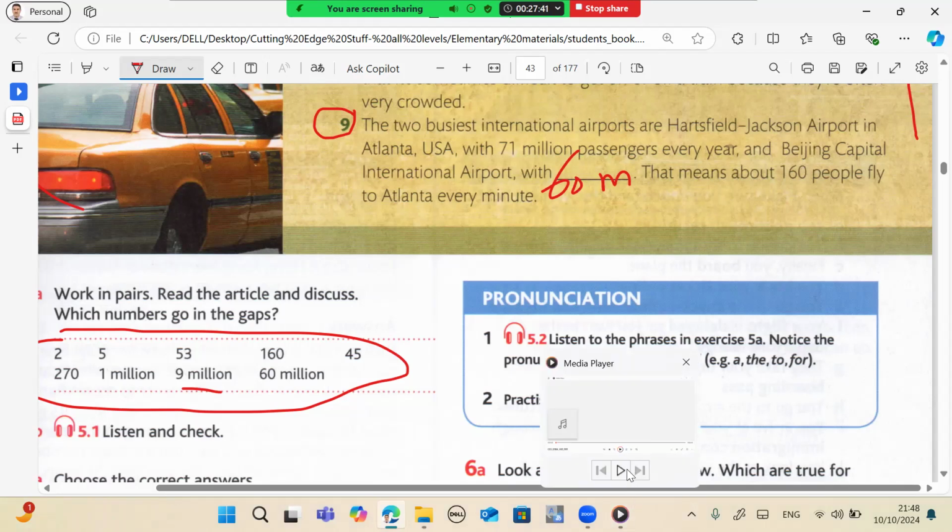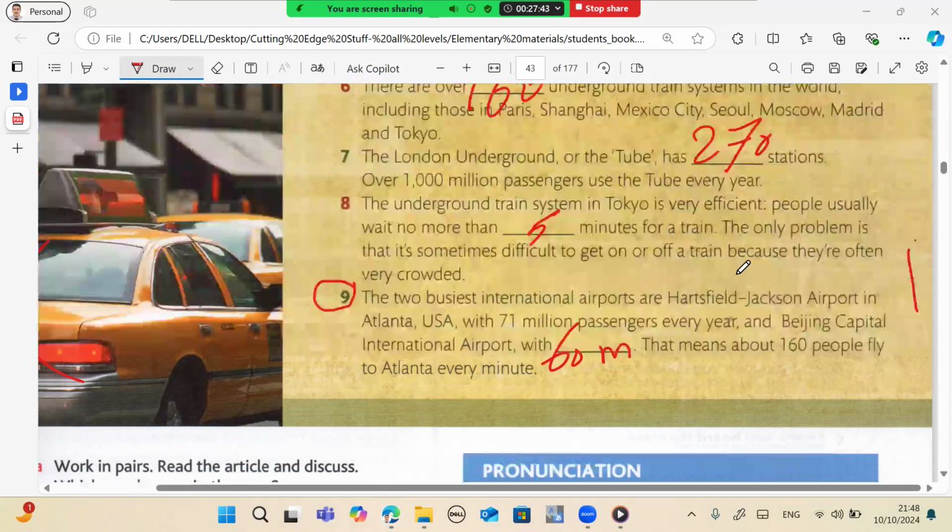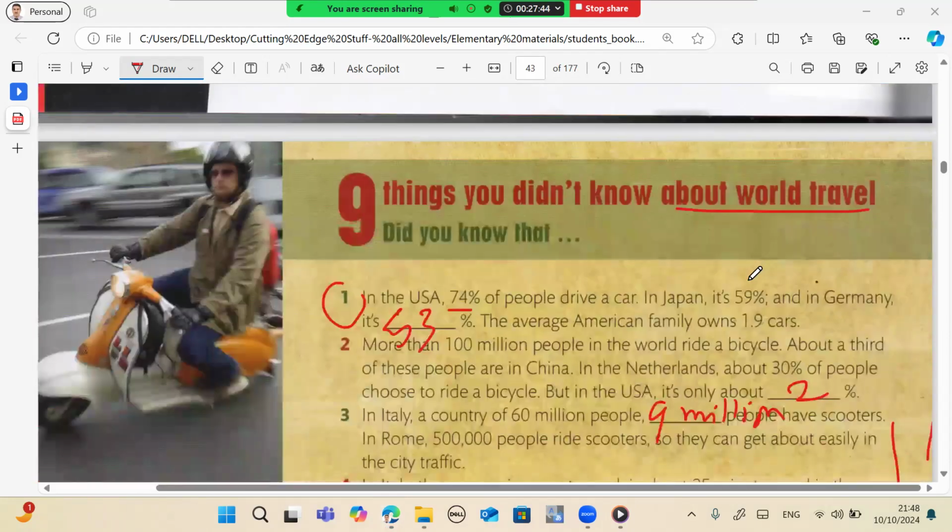Unit 5, Recording 1. 1. In the USA, 74% of people drive a car. In Japan, it's 59%, and in Germany, it's 53%.